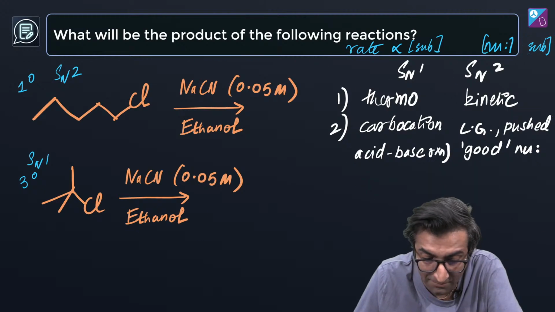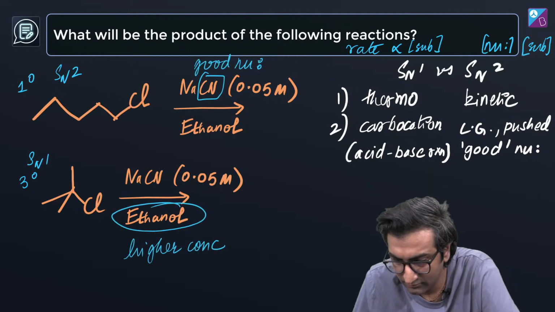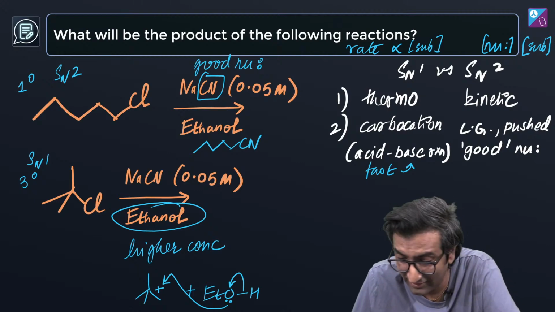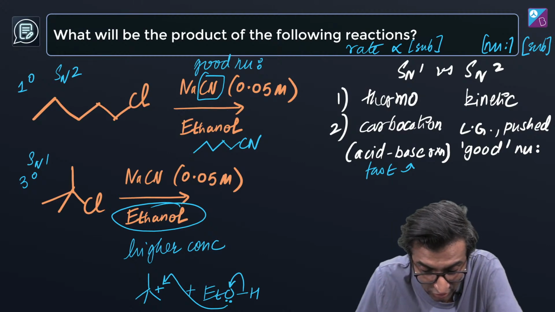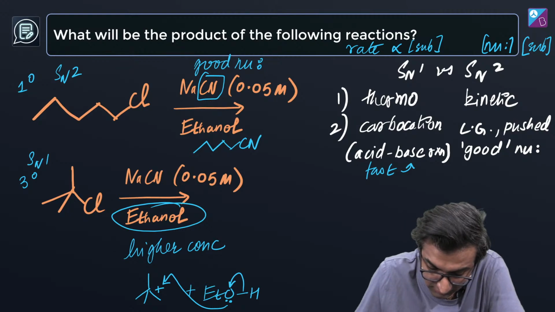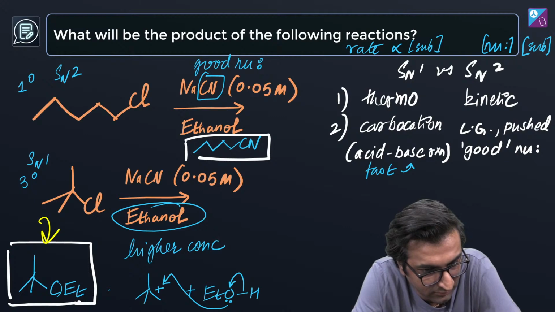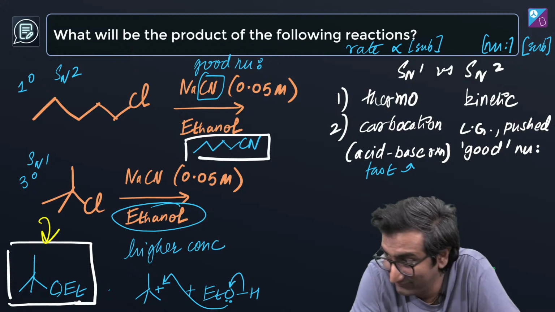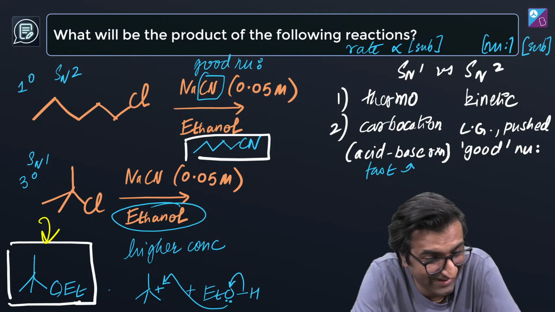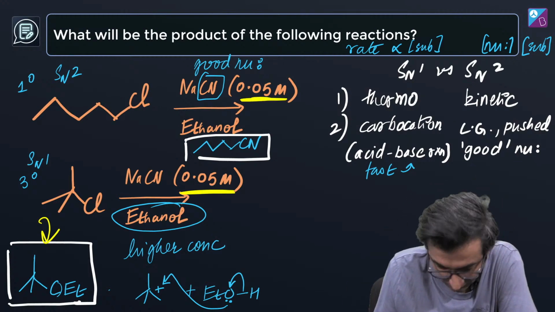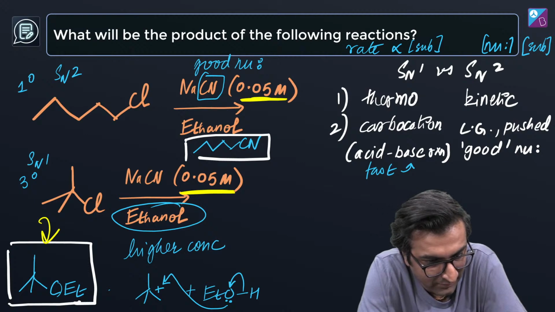So in the first one, CN will form. In the second one, things are going to get interesting. Ethanol itself will form this compound. Okay? Look at how crazy that is. And I told you again and again, this concentration matters. Okay?